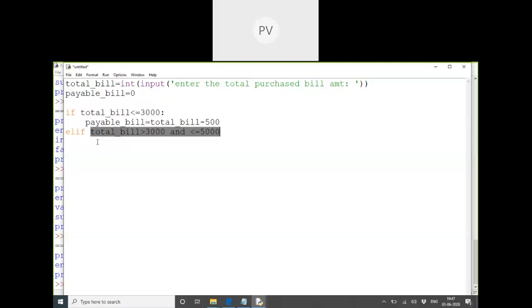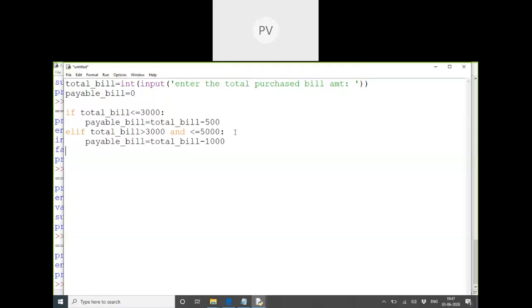So whenever we write, we should take care that it should not be just less than 5,000. If it is above 3,000 and less than or equal to 5,000, it's more than 3,000, sorry, greater than or equal to 3,000. Yes, right, I'm sorry, my bad, it's right. Then the next line will be payable bill minus the discount amount, and then we can print.